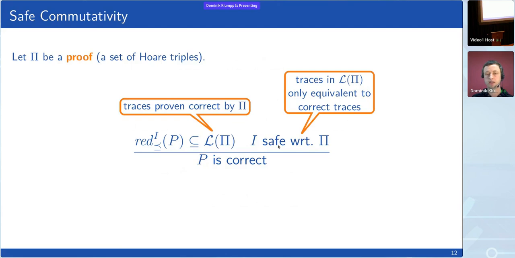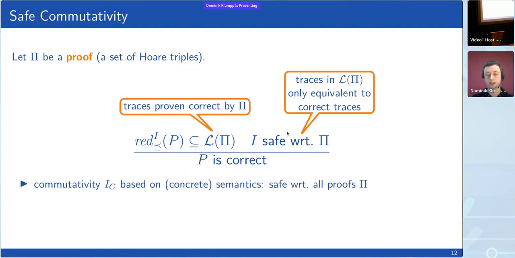And it's crucial that this safety really depends on the proofs, because that is the only thing that allows us to get more commutativity than in the setting where we demand that the two orders have exactly the same semantics. It is still a special case, right? If we define commutativity based on the concrete semantics, that is safe with respect to all proofs.